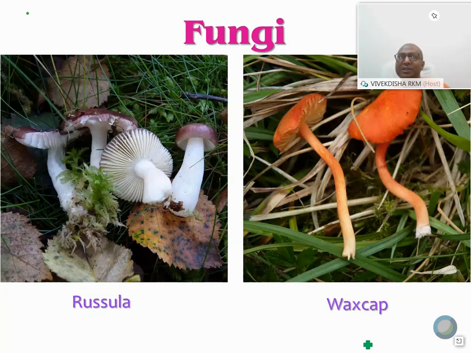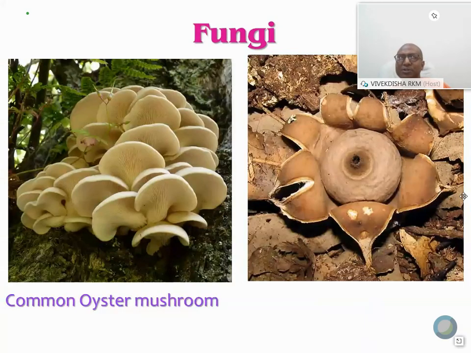Now another one is the oyster mushroom, common oyster mushroom. Those have an oyster-like structure. So try to see the common oyster mushroom on the left side, then the right side is star-shaped, so they have the common name star fungus. All are available in India, and sometimes star fungus is used for food.